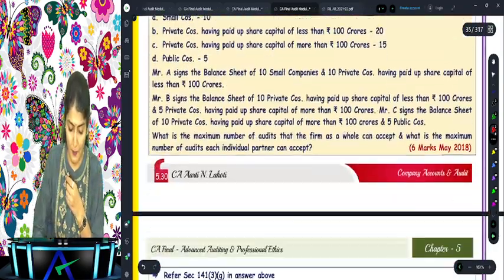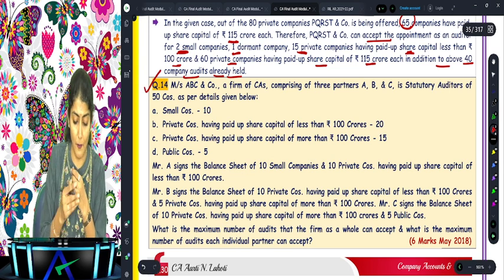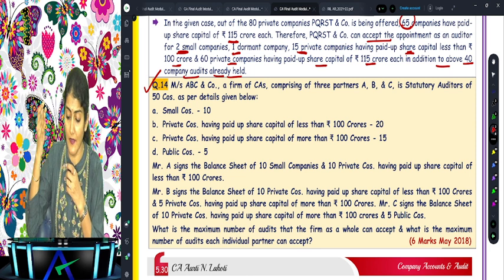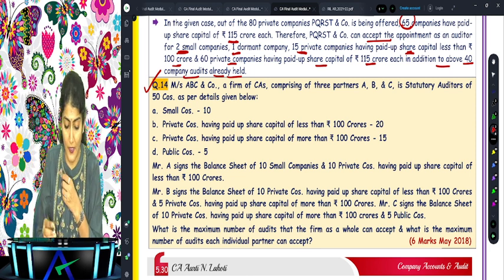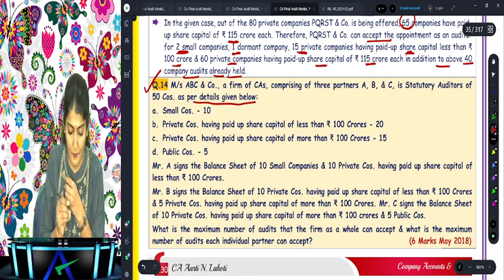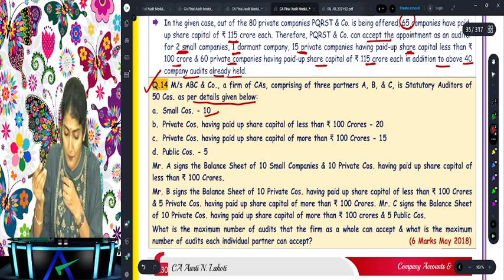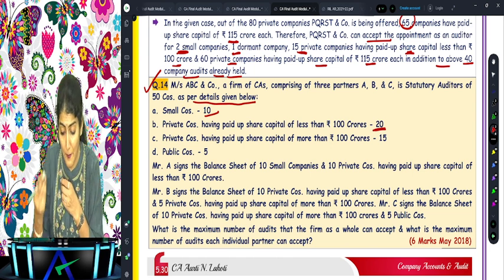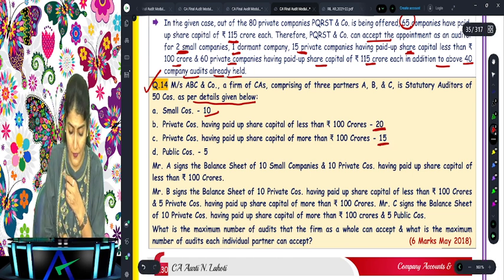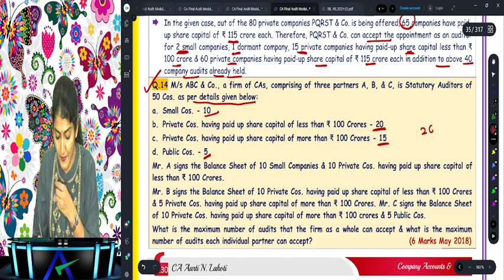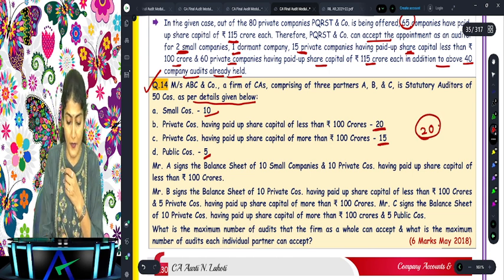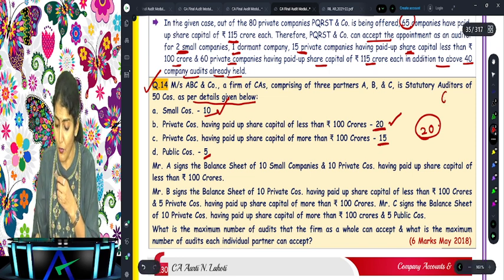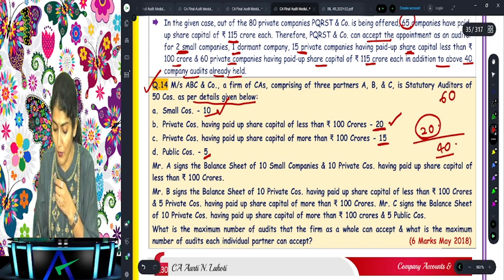So that is question number 13. On similar lines, we have question number 14. ABC, a firm of CAs comprising 3 partners. ABC is the auditor of 50 companies. 50 companies means how many? As per the details given below: 10 small companies, 20 private companies having paid up share capital of less than 100 crore, 15 private companies having paid up share capital of more than 100 crore, and 5 public companies. So actually they are doing the audit of only 20 companies. Why? Because the first 30 are not to be counted. Are you able to understand? Right, so total audits is how much? 60. So how many more audits can they accept?